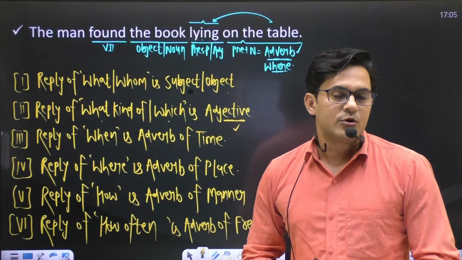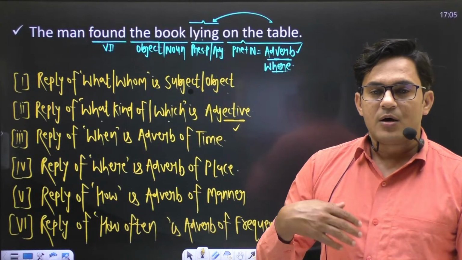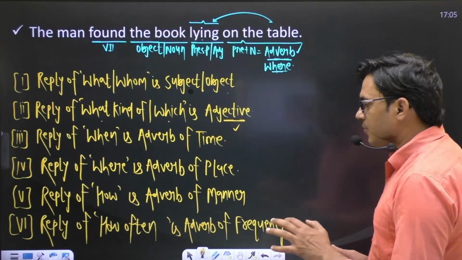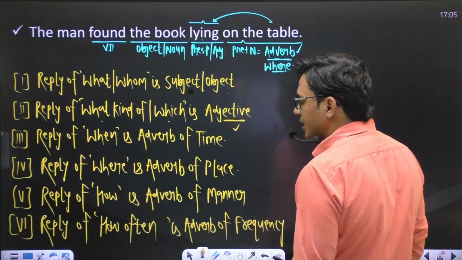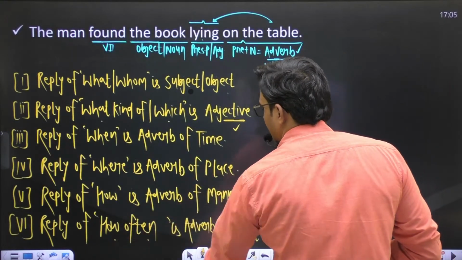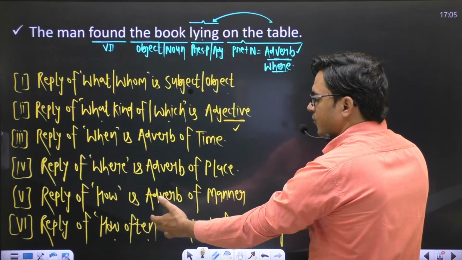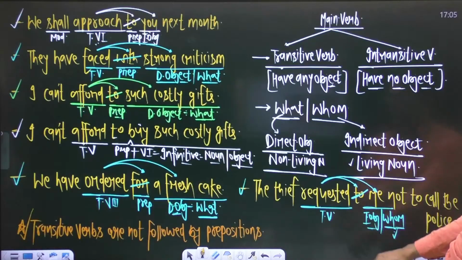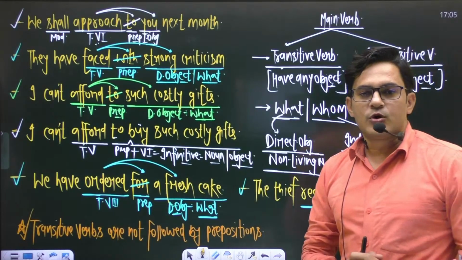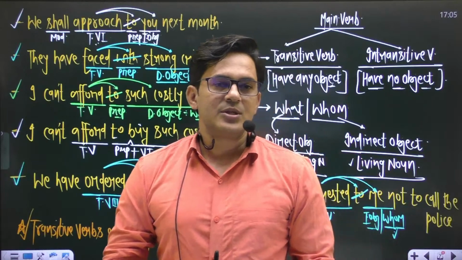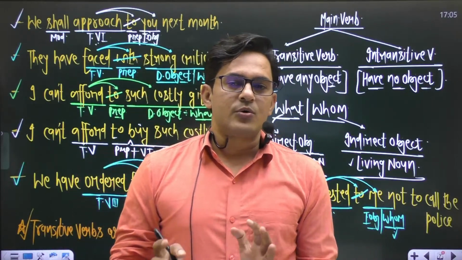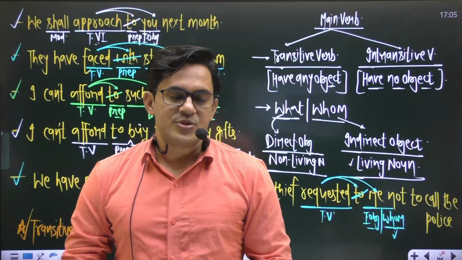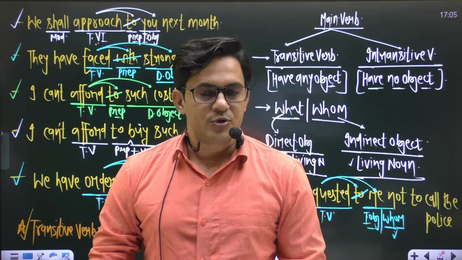And when you put questions with the help of to what extent, the reply will always be adverb of degree. When you ask questions with how often, the reply will always be adverb of frequency. After that I told you some verbs, which are transitive verbs, and I told you the concept: transitive verbs are never followed by prepositions.